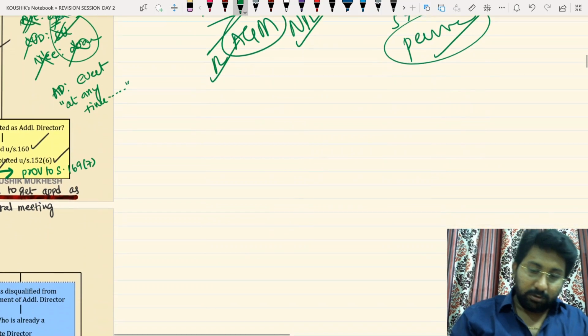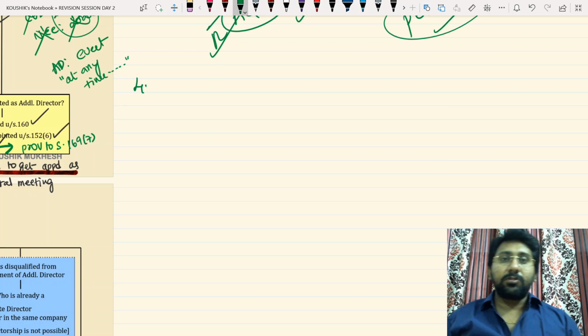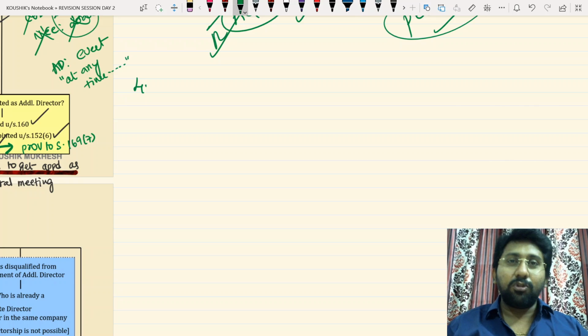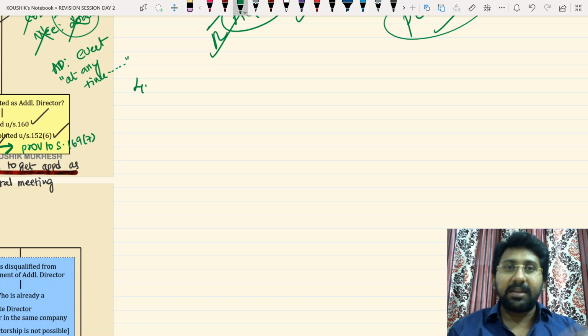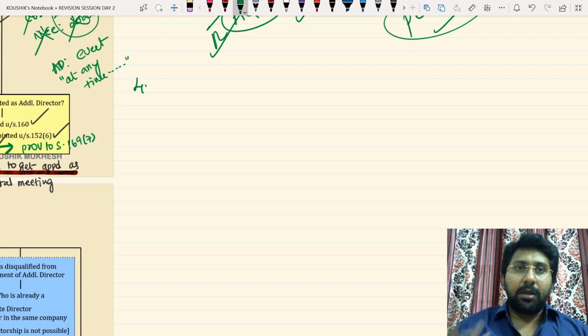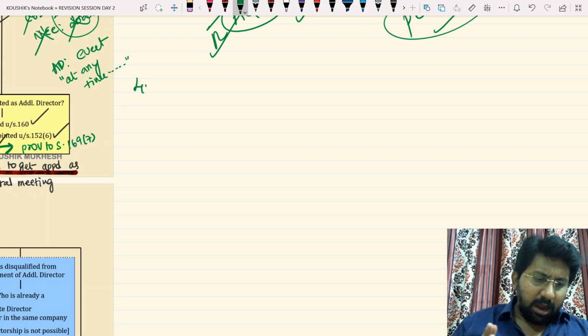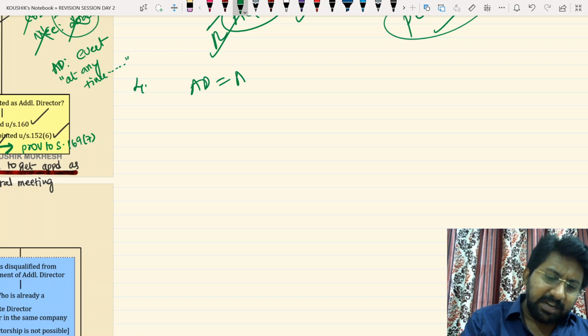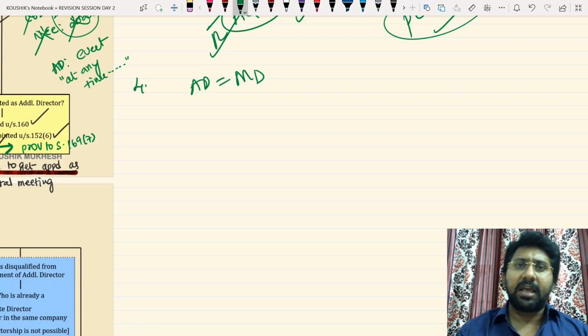Okay. So next issue, the fourth one. These are certain other issues I want to cover, though they are not in the revision chart. Why I am telling this is, if you have missed anything, at least in this way you can cover up. Next. Can an additional director become a managing director? Yes, you can become a managing director by complying with the provisions of section 196. But generally no one will do that. Even if you do that, no problem.